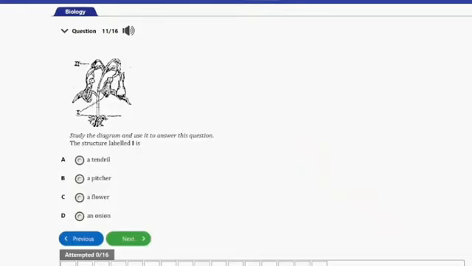So that's question number 11 here. So the question here says the structure labeled I is A. A tendril, B. A pitcher, C. A flower, D. An onion. So guys, the structure labeled I here is actually a pitcher, and that's option B here. So let's go ahead and consider the next question, guys.